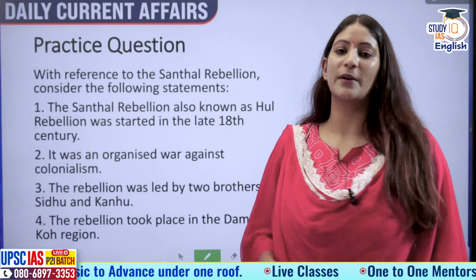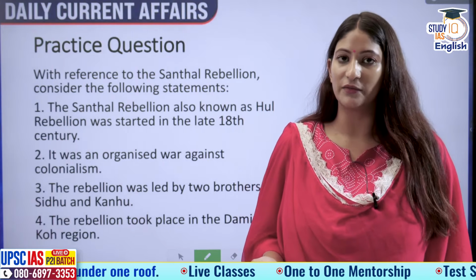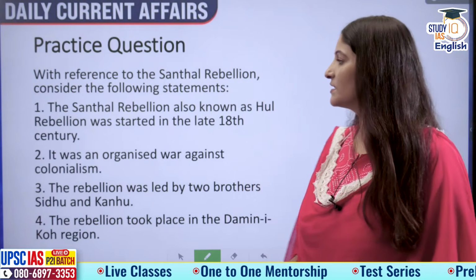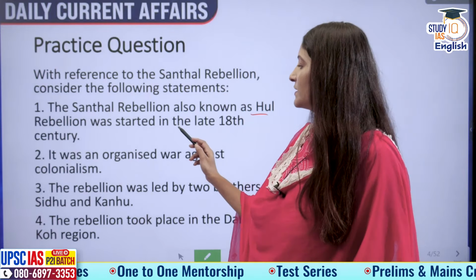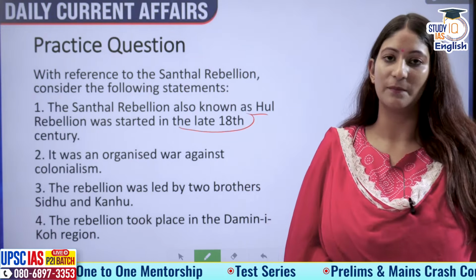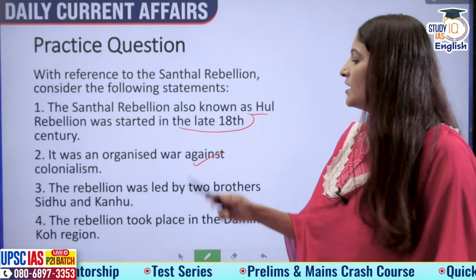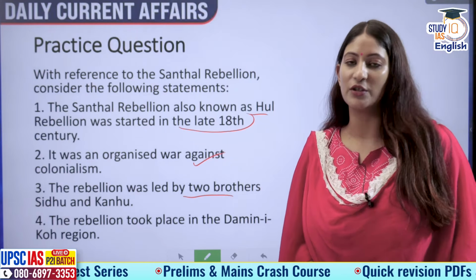First of all, let's talk about the practice question. Those of you who have answered it correctly, I will take your names by the end of this class. With reference to the Santhal Rebellion, consider the following statements. It was also known as Santhal Hul or Hul Rebellion. It was started in the late 18th century. It was an organized war against colonialism. The rebellion was led by two brothers, Sidhu and Kanhu, and the rebellion took place in Damanipur region.